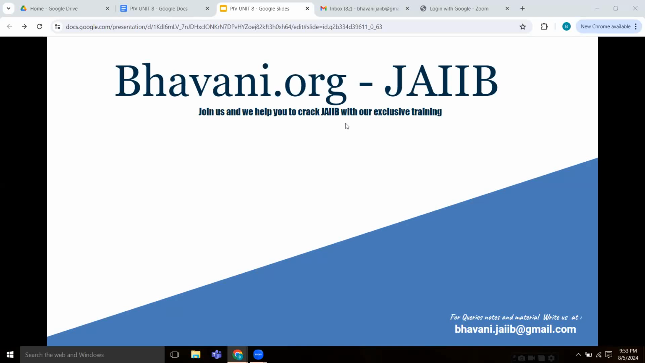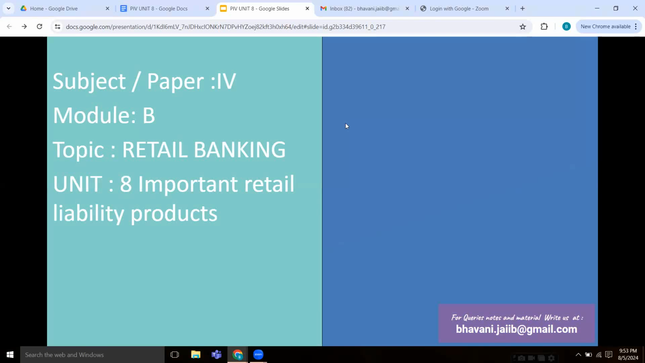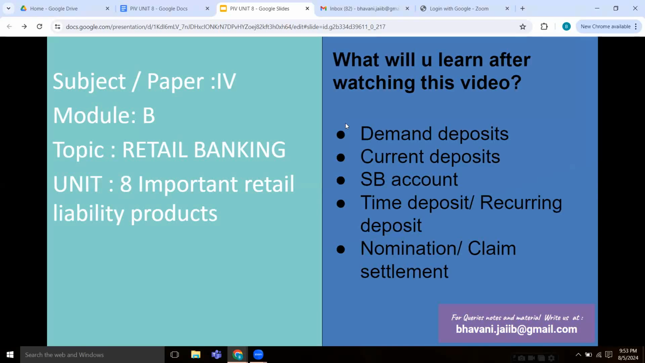Today, we are talking about retail banking, specially made for Indian bank employees aiming to crack JAIA. In our journey through Paper 4 Module B, we start with the 8th unit, Important Liability Products in Retail Banking. Here, we will be learning about demand deposits, current deposits, SB account, time deposits or recurring deposits, nomination and claim settlement.